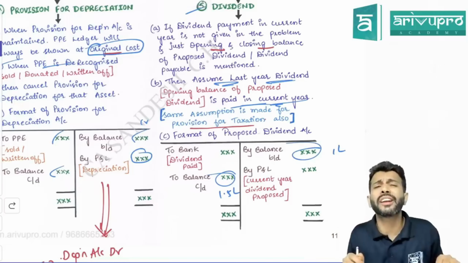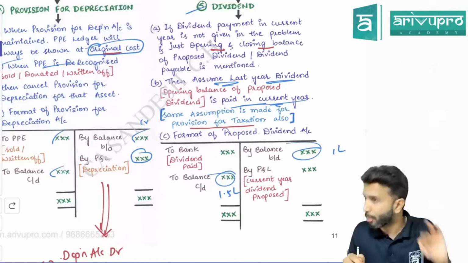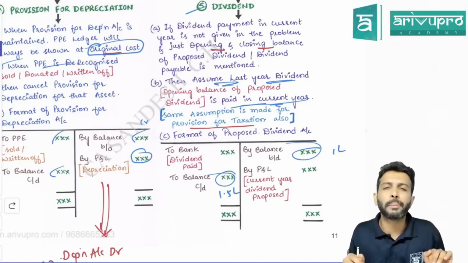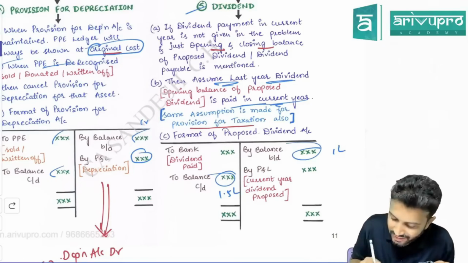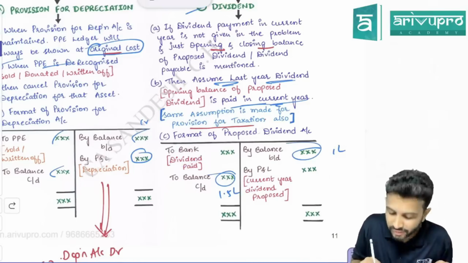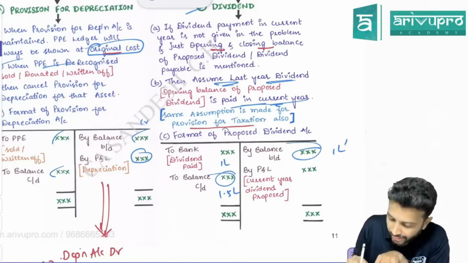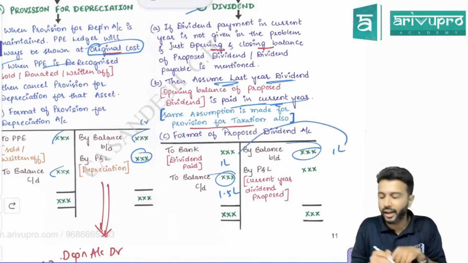What's the journal entry for creditor paid? Creditor to bank. What's the journal entry for dividend payable paid? Same. Dividend payable account debit to bank. So when you pay this, the amount is dividend, proposed dividend or dividend payable to bank. How much? 1 lakh. This 1 lakh relates to last year. We'll assume that it is paid in the current year.